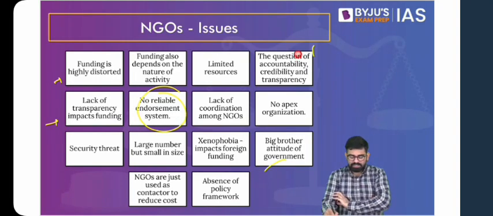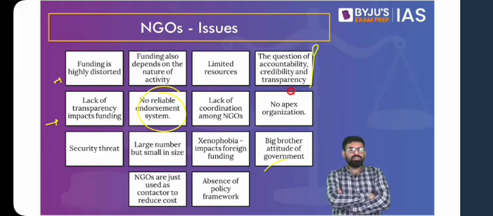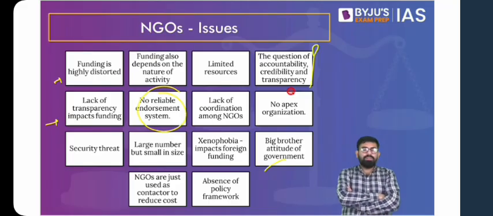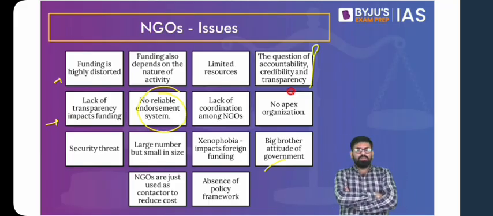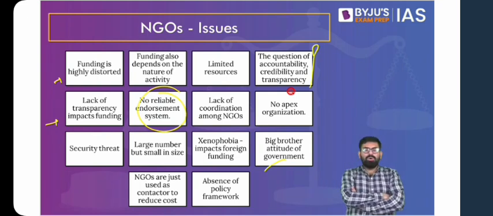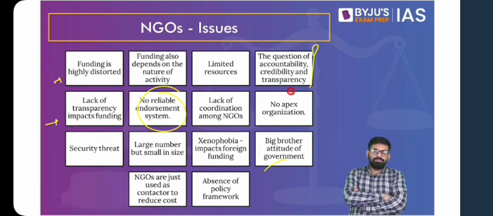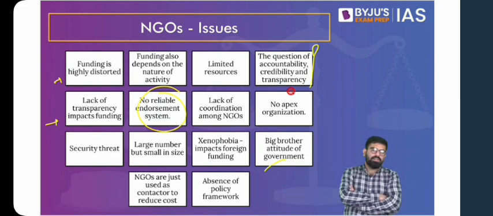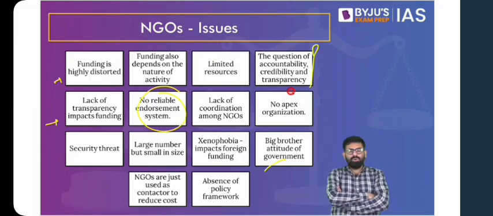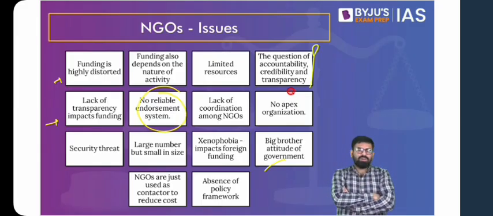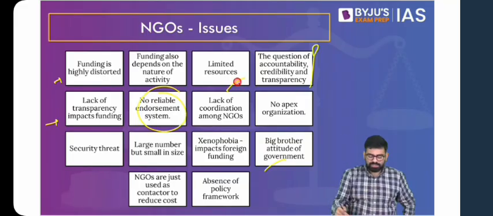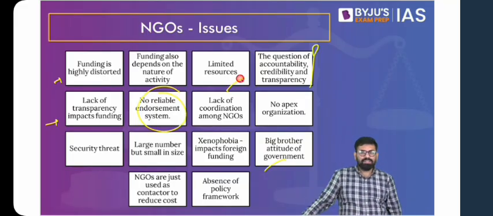Now, the next issue is the lack of transparency in the use of those resources. They do not disclose. And if you remember, a lot of NGOs were shut down on this ground, that they were not able to provide reports of their funding. Then again, this lack of transparency impacts the funding as well. Because if an organization is not working transparently, no one would want to invest. If you give me 100 rupees, you'd want to know how that 100 rupees was spent. So because of this lack of transparency, this becomes a problem. And also the funding depends on the kind of activity, because there'll be a few popular ones.